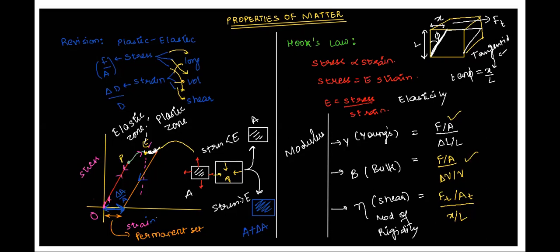Okay, great. So this is how we have learned three kinds of elastic coefficients: Young's modulus, bulk modulus, and shear modulus, or modulus of rigidity. Please recall and remember that the A over here and over here are cross section areas, whereas this one is the tangential area, the area where the force is acting. Please remember, this is A tangential.